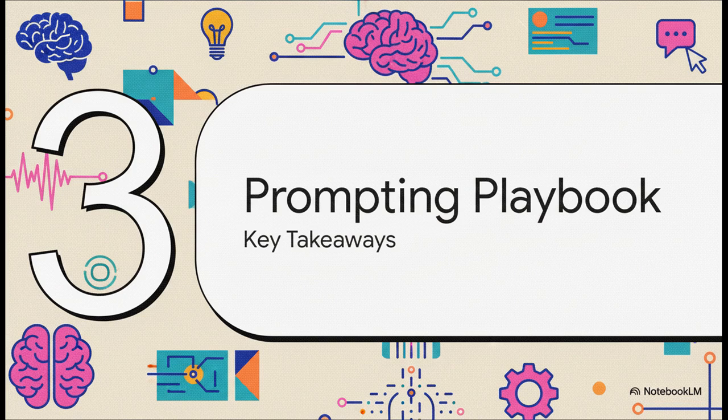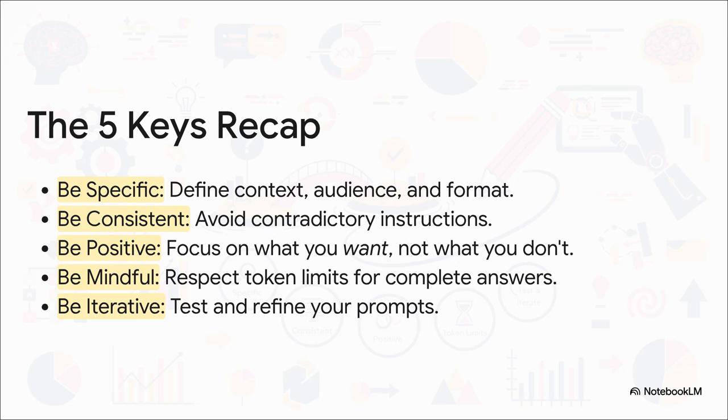Let's wrap all this up into a simple playbook you can start using the second this is over. Here it is, one last time, your new foundation. Be specific, be consistent, be positive, be mindful of those limits, and always, always be ready to iterate. Mastering these 5 keys is how you go from just using AI to actually collaborating with it.